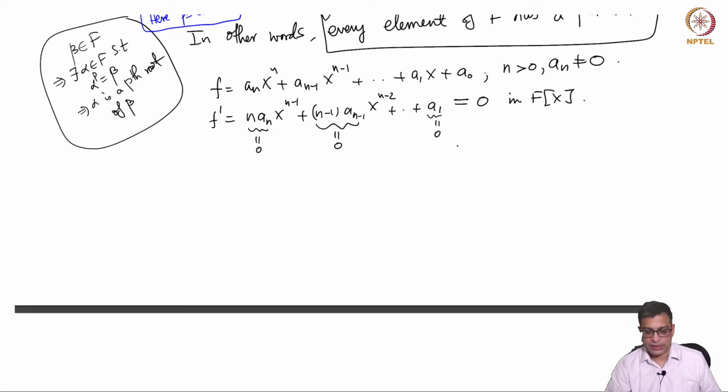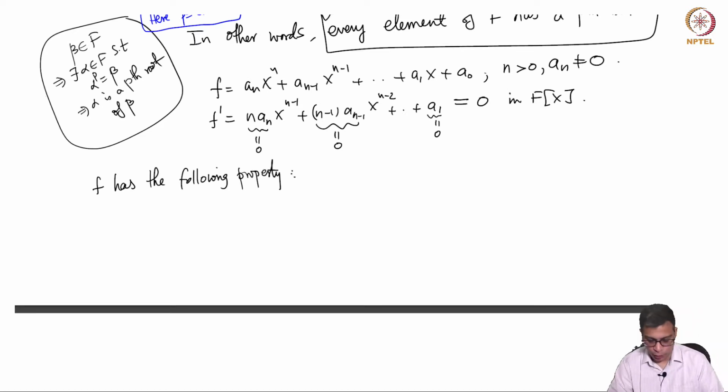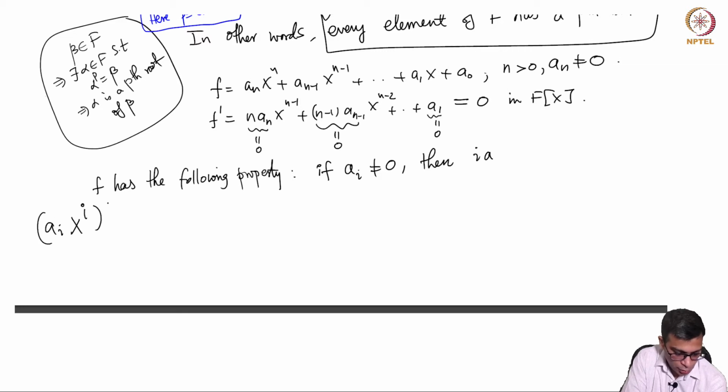So that means f has the following property. If a_i is non-zero, then what is the coefficient of x power i? If you have a_i x^i, you differentiate this, you get i times a_i x^(i-1).